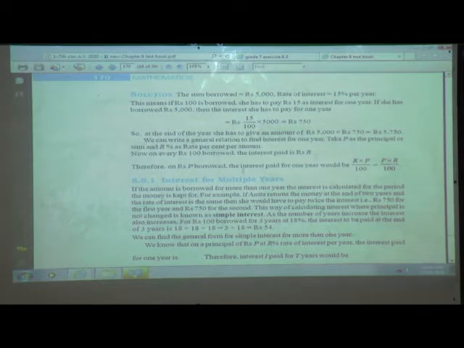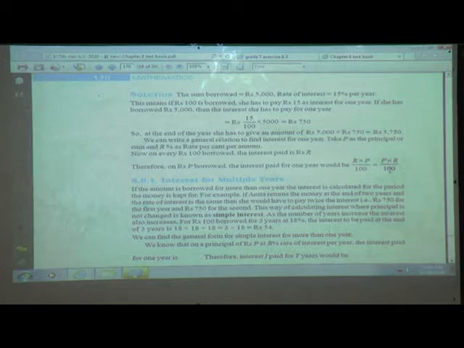So therefore, on rupees P, that is the principal amount, meaning the total amount borrowed, the interest paid for 1 year would be R, that is the rate of interest, multiplied by the principal P, that is the amount borrowed, upon 100. So we can say that it is P into R or R into P. You know that it is a multiplication, so we can change the place, but the product will remain the same. So P into R upon 100.